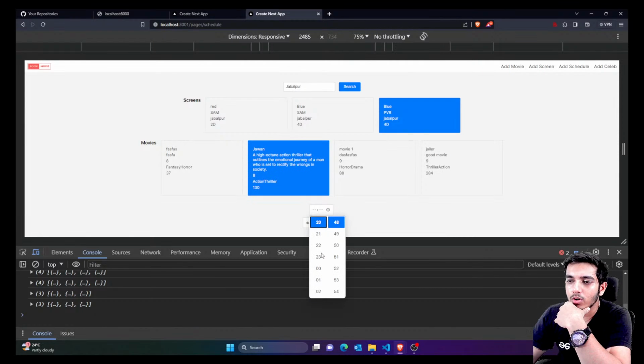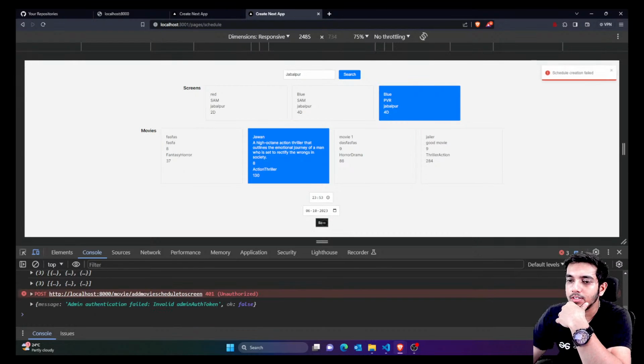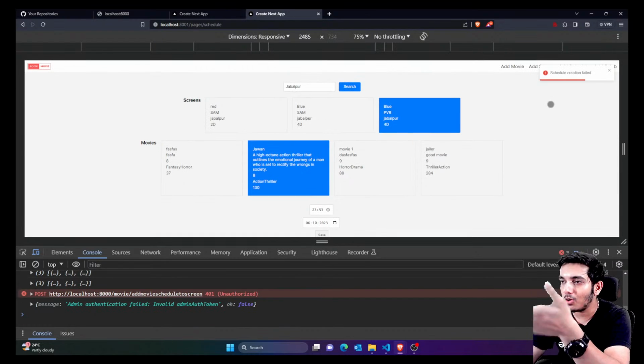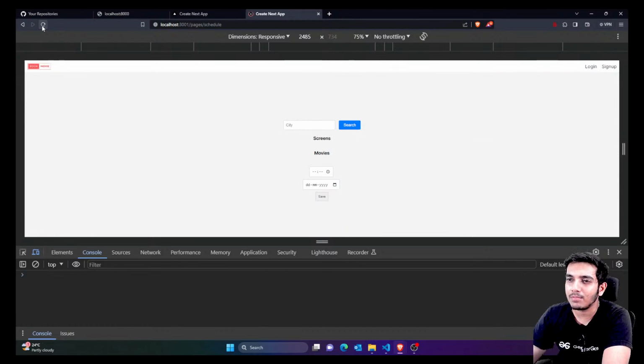After that I'm just going to say what's the time, so you can pick any time you want. After that you're just going to select any date. So I'm just going to say that, for example, I want to get data for 6. That means I want to book a movie for 6th. So if I click on save, you can see, actually I have to log in again, the token has been expired. So you can actually add a few more things like check login for admin, different APIs.